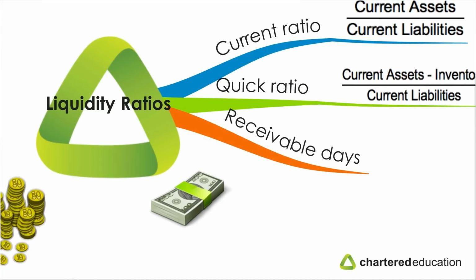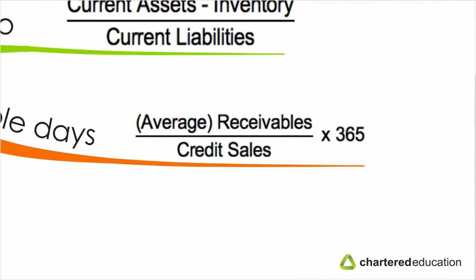Let's look at receivable days. This is also known as the average time to collect or day sales outstanding ratio. This ratio estimates the time it takes to collect payment from customers after the sale has been made. You can also describe it as the average credit period allowed to customers or the average collection period. So when a company makes a sale, how long does it take on average to get money in?